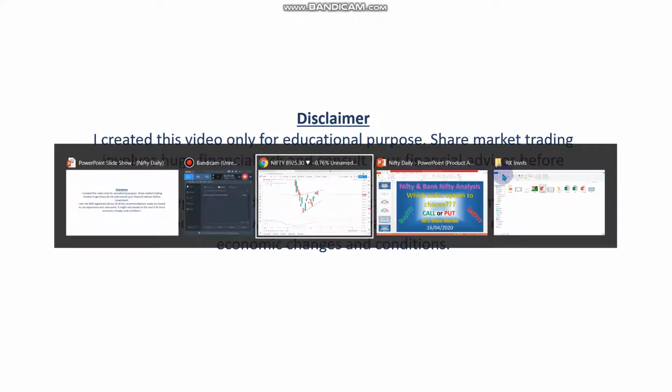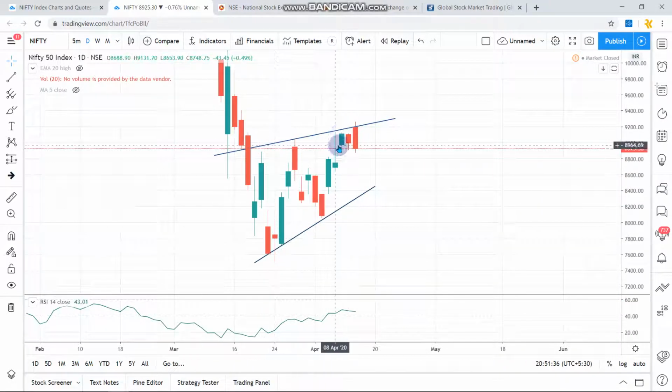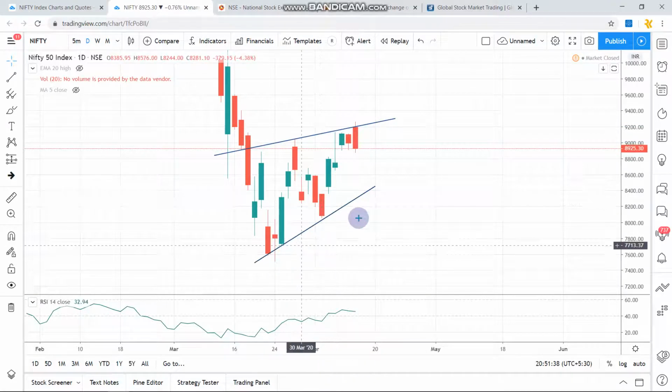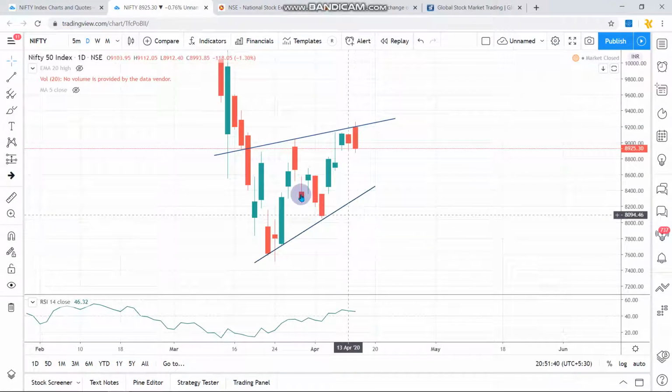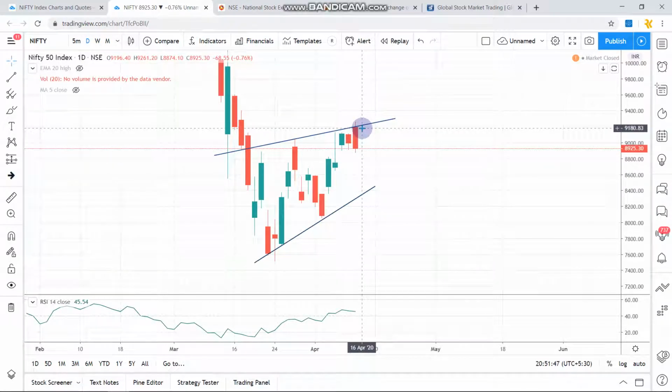Let us go to the chart of Nifty. So Nifty, I'm not going to tell all these drops and everything. This is the latest trend, and you can see it has formed a kind of uptrend channel. The channel is forming a kind of resistance over here, like in my previous video which I said on 12th or 13th for the trading day of 13th. So this 9250 to 9300 will be a major resistance for the Nifty. I said that for Monday's trade, and it just obeyed for today's trade.